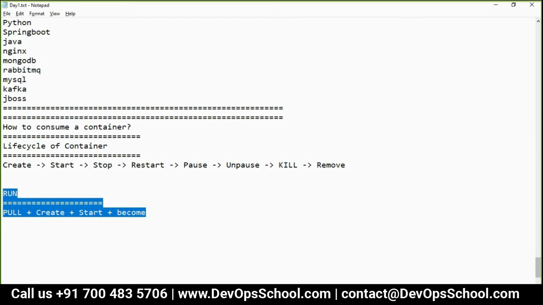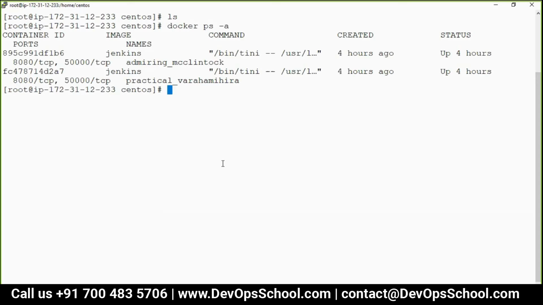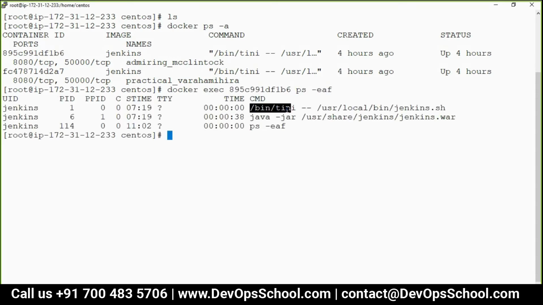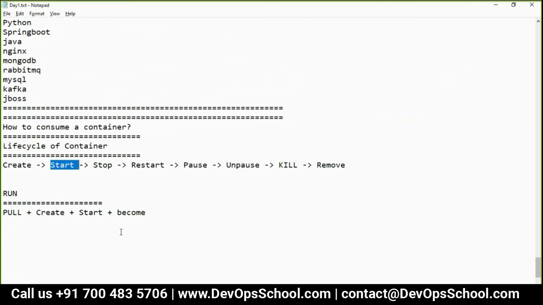Now if you want to understand what a become is, let me tell you. Look at it very carefully, guys. What is the service which is running in the container? You see here Bintini, correct? This is the Bintini. Now if you want to check it, docker exec, this is the container ID and ps -ef. You see that inside a container you are running Bintini. Now this time I will not do create and start. This time I will do the run. So now let me show you how you can become.